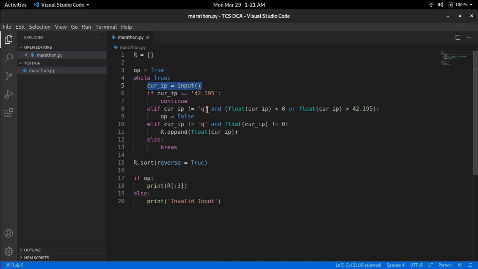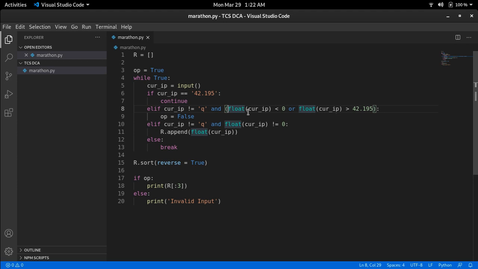In the second condition, we are checking that the current input is not Q and the value of the current input is less than 0 or greater than 42.195. So we are checking this condition for invalid input. If the value of input is less than 0 or greater than 42.195, then that input is invalid.